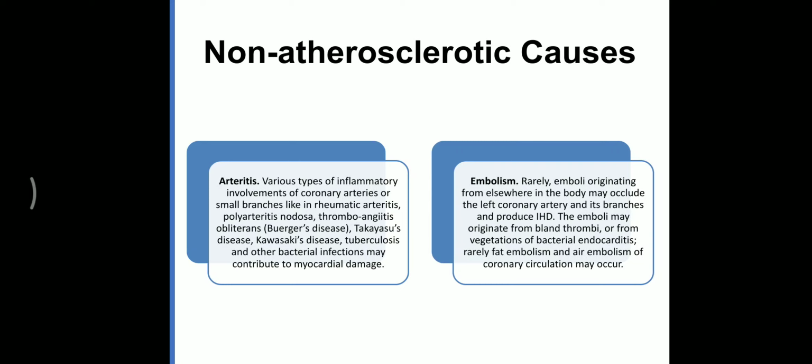For example, if the infective endocarditis is near the mitral valve and vegetation is formed there, the vegetation goes into the circulation and causes embolism. Because of this embolism, myocardial infarction or ischemic heart disease may be caused. Sometimes it may be caused by fat embolism or air embolism, which we learn in embolism.